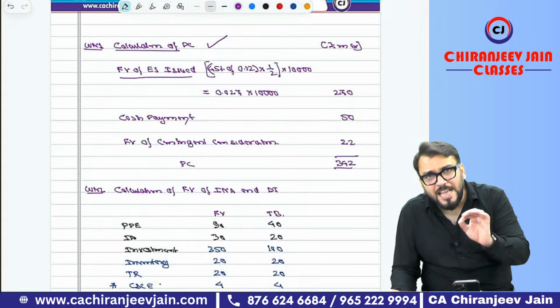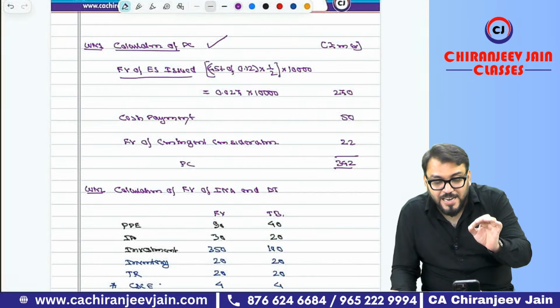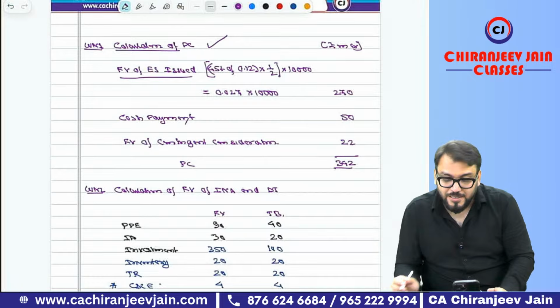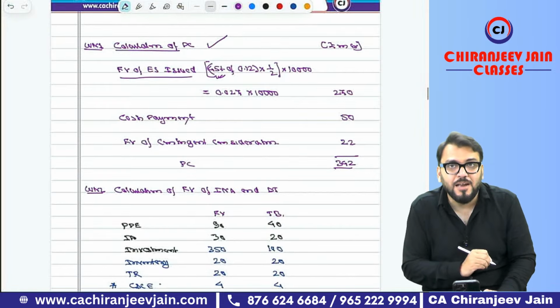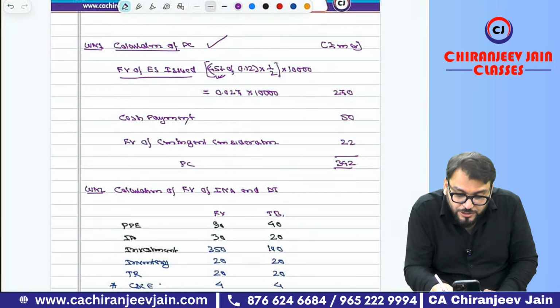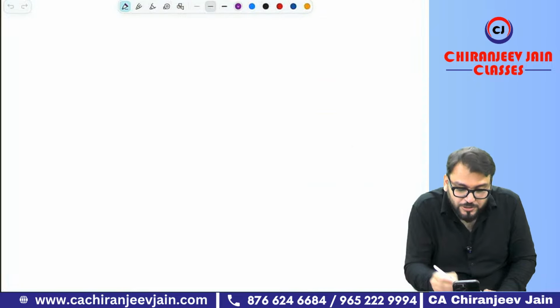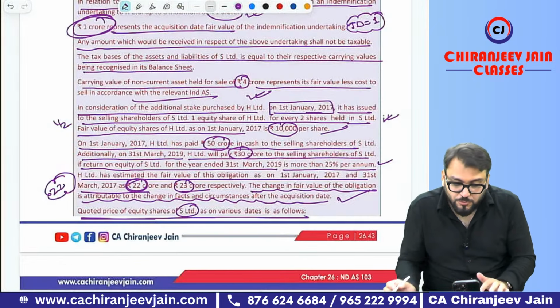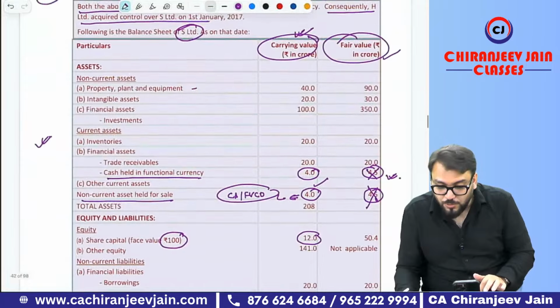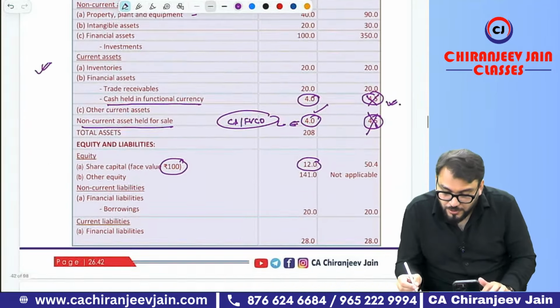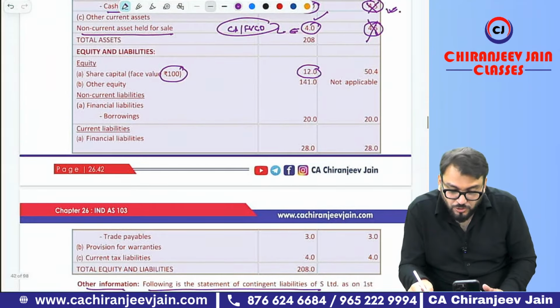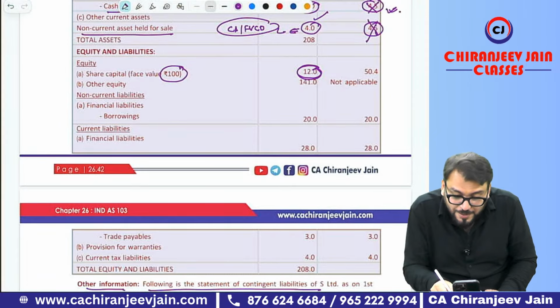Now, how many shares acquired? On 1st Jan, 45% was acquired, of how many equity shares? If you see, the equity shares were 12 crore divided by 100.